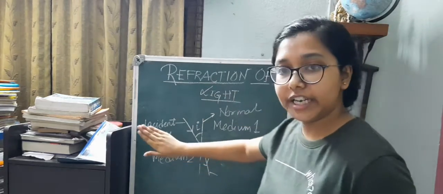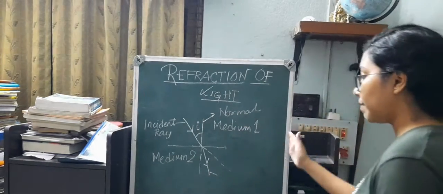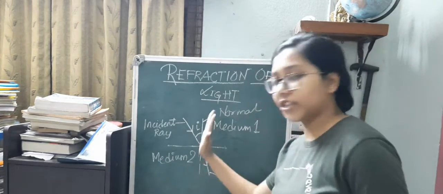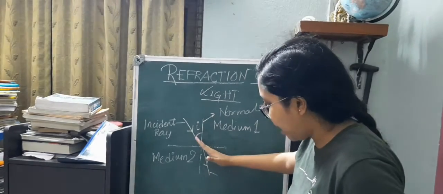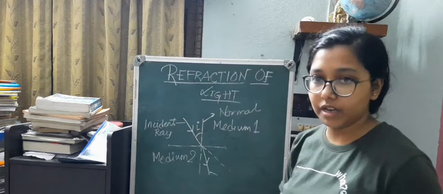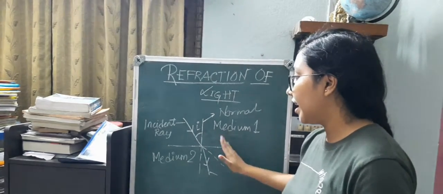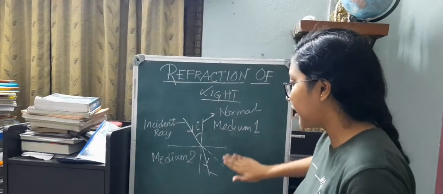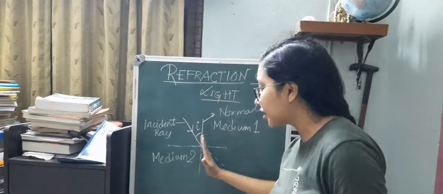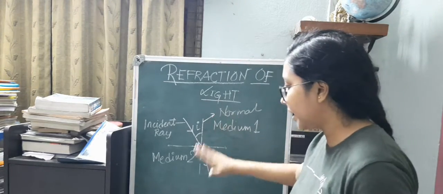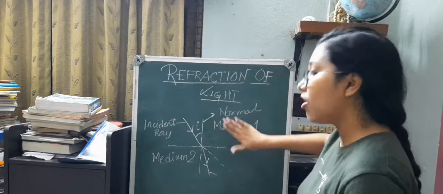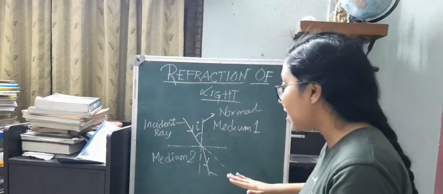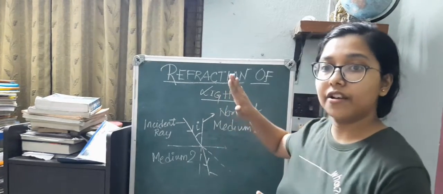But because of medium 2, light has bent, and because this refracted ray has bent towards the normal, because this was its initial path and it has bent a bit towards the normal, that means this one is a denser medium, because in a denser medium its speed is reduced and it has moved towards the normal. So that is why it is a denser medium. Optically denser and optically rarer is a very relative concept. So that means medium 1 here is the rarer medium.